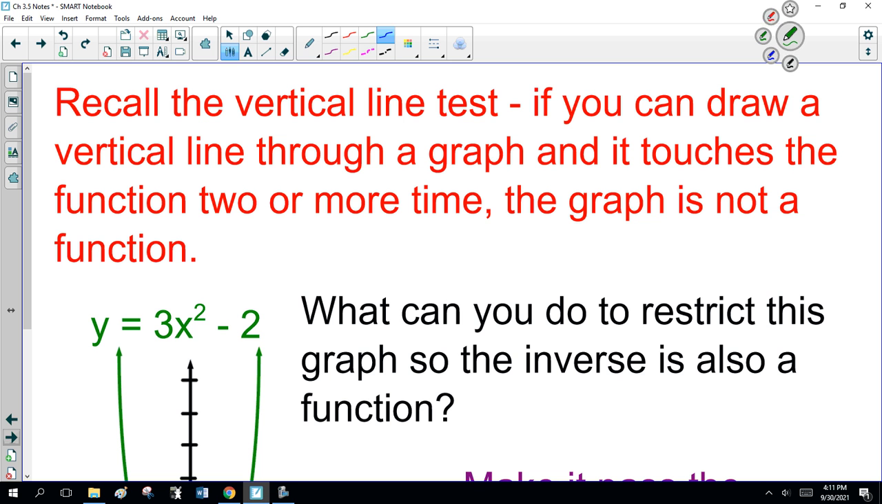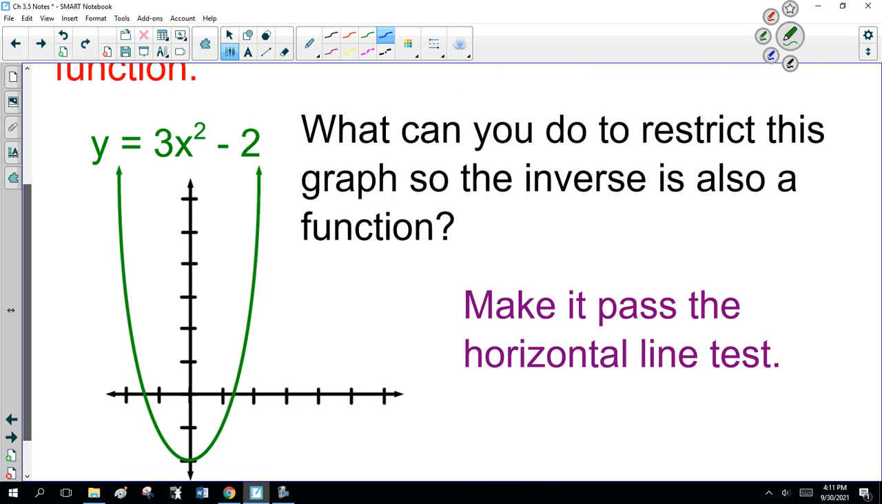Now, here's the other thing I need to talk about. I want you to recall the vertical line test. If you can draw a vertical line through a graph and it touches the function two or more times, the graph is not a function. Actually, it touches the graph. Okay, poor wording.